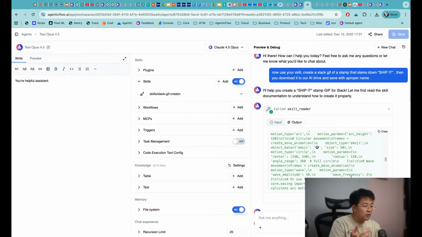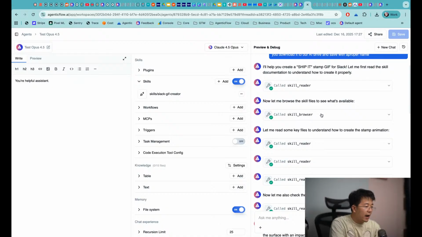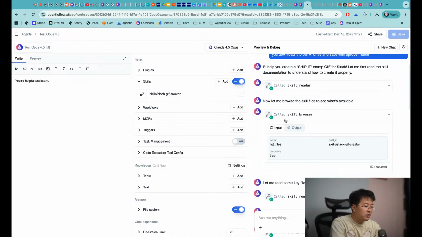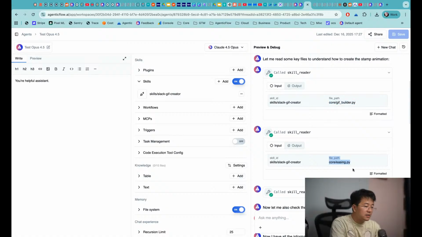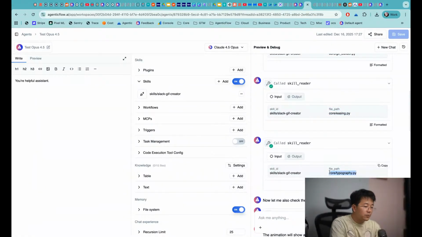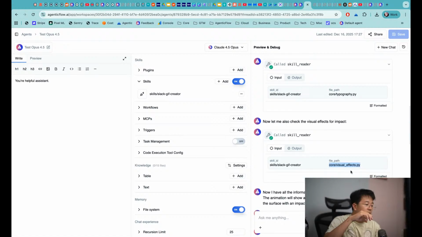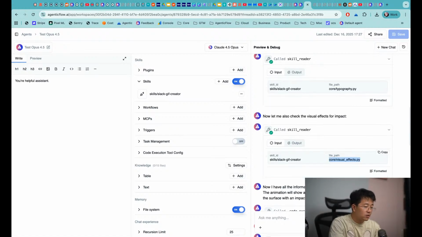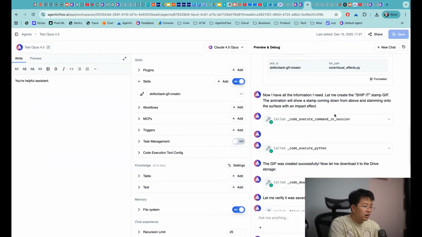It's kind of like an SOP, and in this skill.md file, it will reference other files as well, where the agent is going to list all of the files in this folder, and then it will read every file, like the core, the zip builder.py, the core easing, the core typography, and the core visual effect. So it needs to read all of the instruction files that we put into this folder, and gather all the information it needs, and then it will continue by even creating some code and running some code,